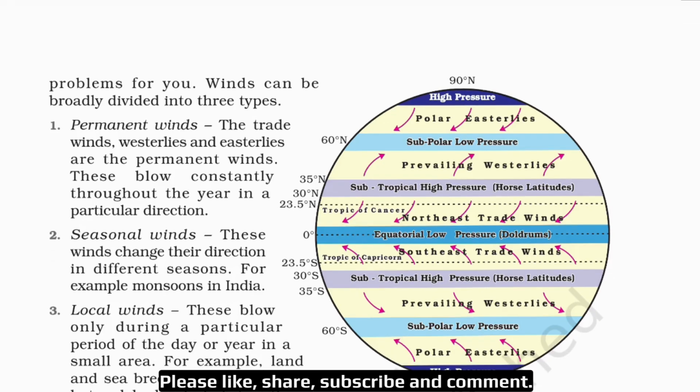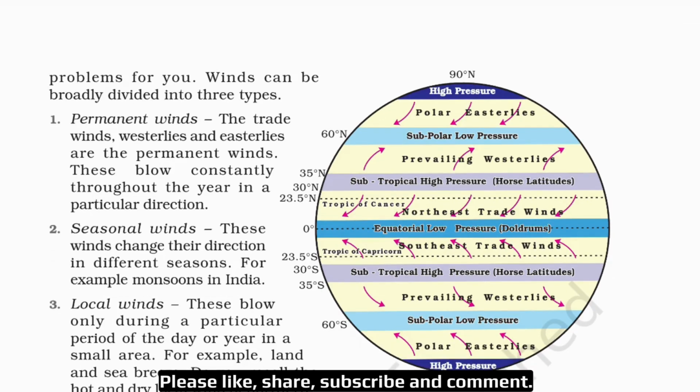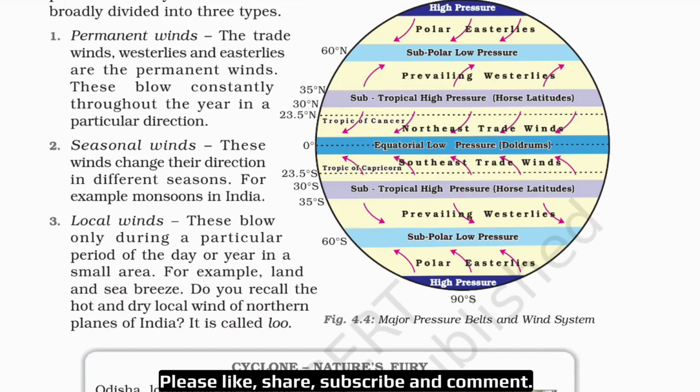Then seasonal winds. As the name suggests, these winds change the direction in different seasons. So these are seasonal winds. For example, monsoons in India. Okay. Then the local winds. These blow only during a particular period of the day or year in a small area, locally. For example, land and sea breeze.